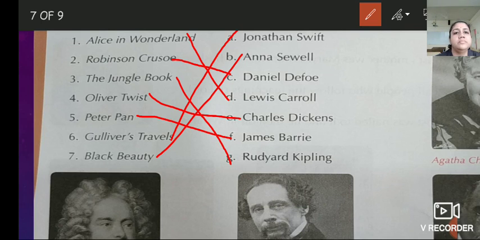Understood? Again, I am going to tell the answers. First D, second C, third G, fourth E, fifth F, sixth A, seventh B. I hope you all have completed.